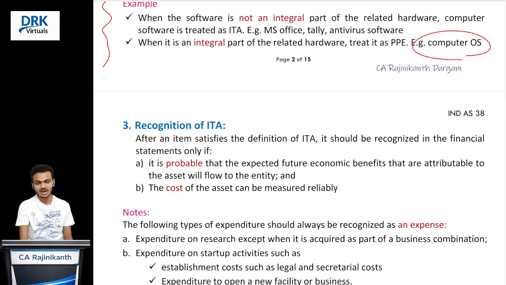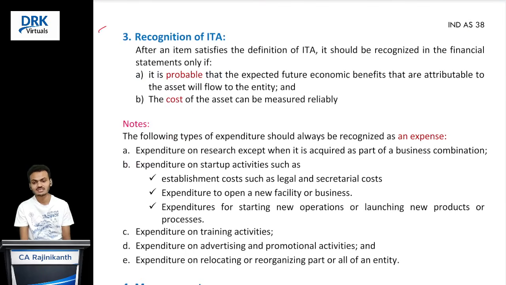So till now we have discussed the scope of this standard and the definition of an intangible asset, correct? So once an asset satisfies the definition of an intangible asset, subject to the scope of the standard, if that intangible asset satisfies the recognition criteria, we can recognize it as an intangible asset in the books of accounts of the company. What is the journal entry for that? Intangible asset account debit, to bank or vendor account.